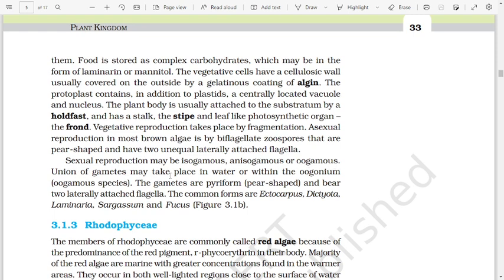Union of gametes may take place in water or within the oogonium in oogamous species. The gametes are pyriform, pear-shaped, and bear two laterally attached flagella. The common forms are Ectocarpus, Dictyota, Laminaria, Sargassum, and Fucus.